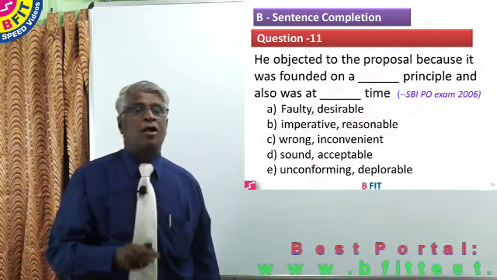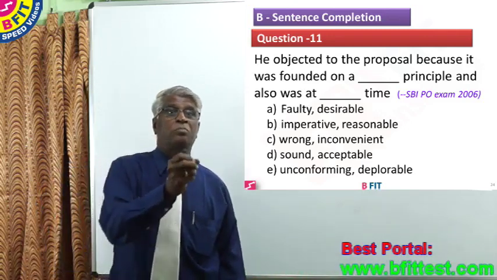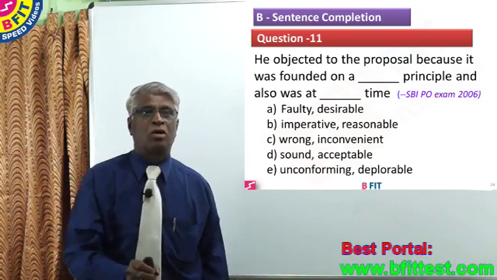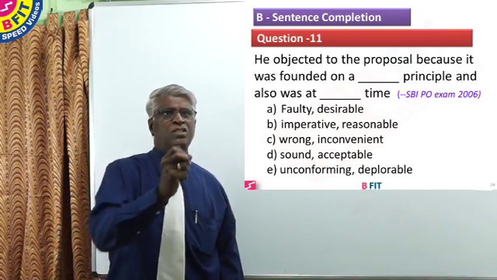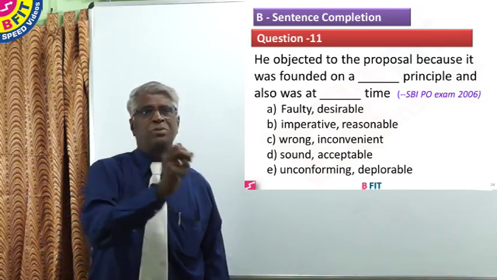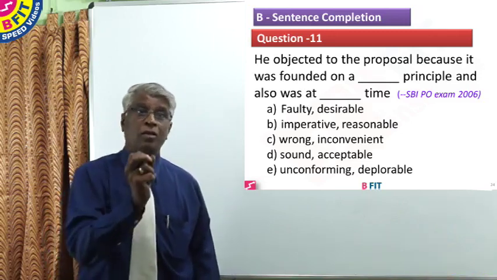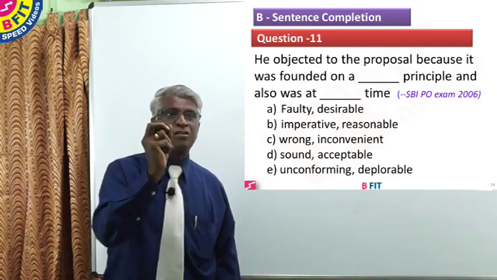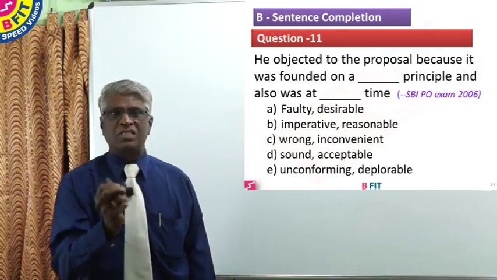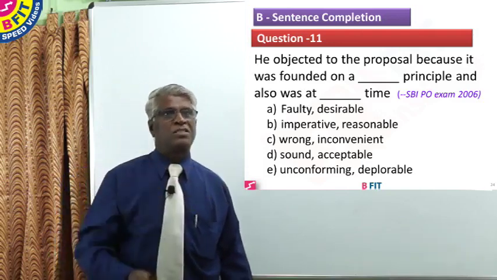Now here option D says sound principle, which is a positive quality, therefore it is rejected. Faulty principle, imperative has got no meaning here, a wrong principle. Now let us take faulty, wrong, unconforming, which is different from the established practice.